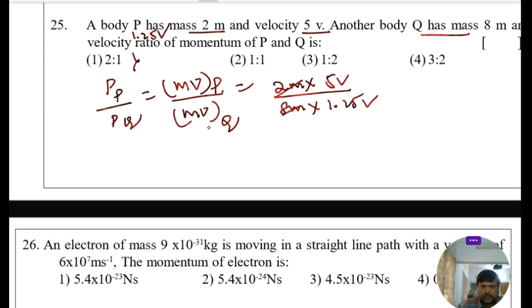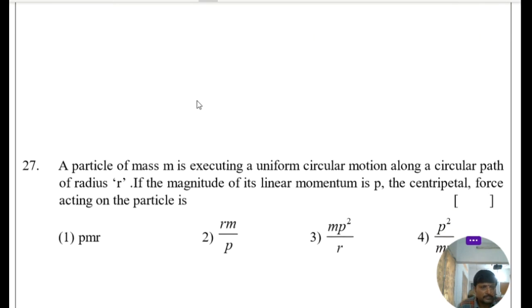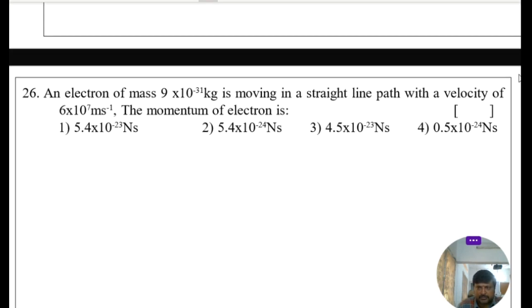So 2m into 4. So this is 1.25 into 4. So 4 gets cancelled, that is equal to 1:1. So for the 25th one, second option is the right answer. Let's go to 26th question.